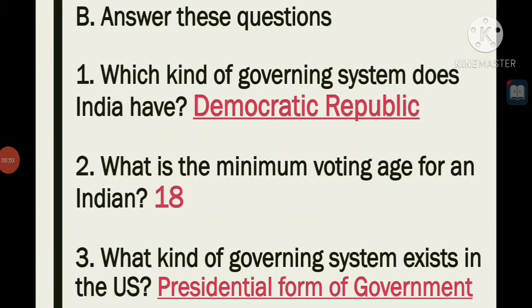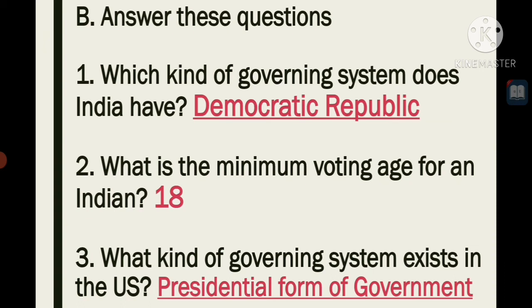Now section B, answer the questions. Which kind of governing system does India have? India has a democratic republic type of governing system where people have authority to choose their governing legislation. Next, what is the minimum voting age for an Indian? 18 years.